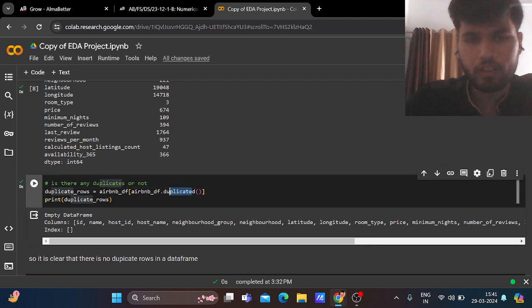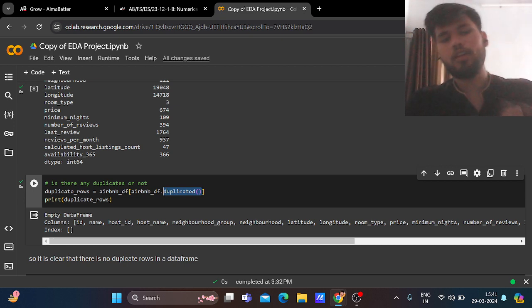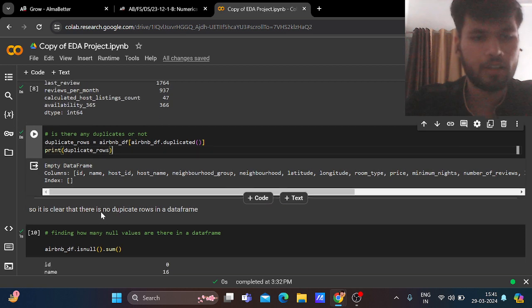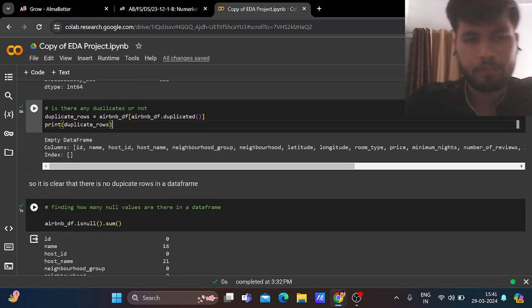So this duplicated function tells you how many duplicated rows there are. In this data set, we have no duplicated rows. We are lucky in this data set.